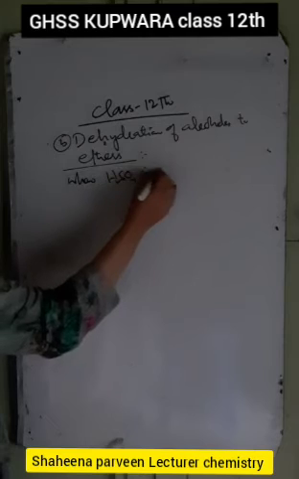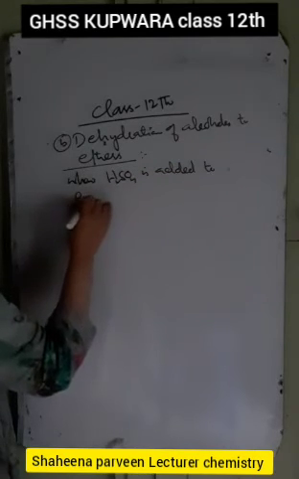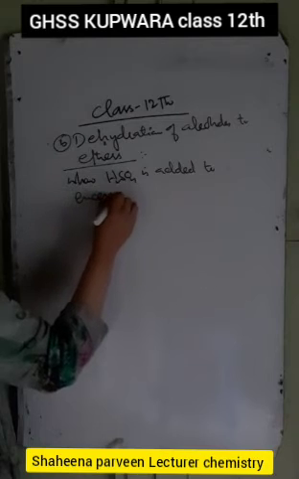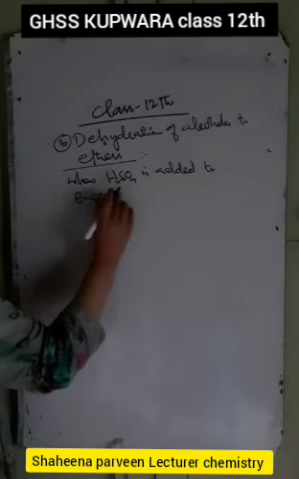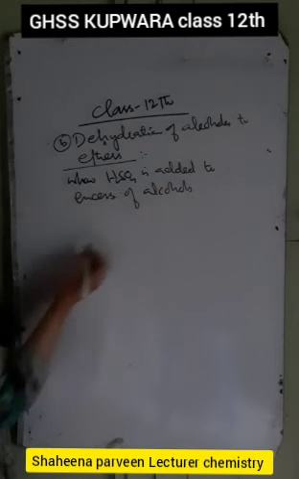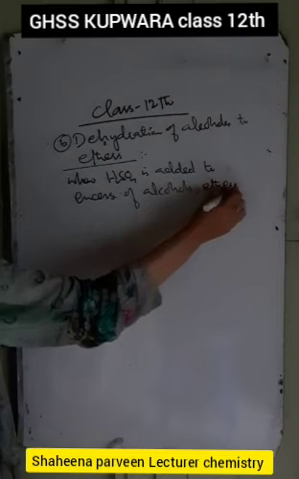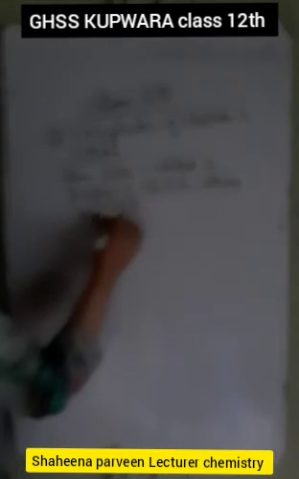When H2SO4 is added to excess of alcohols, ethers are formed.